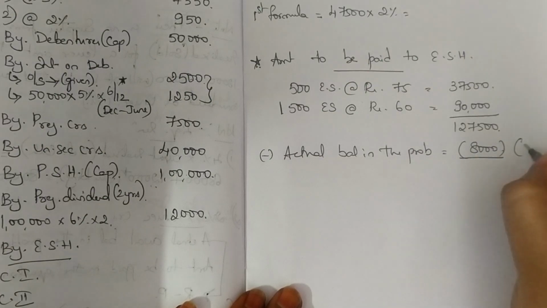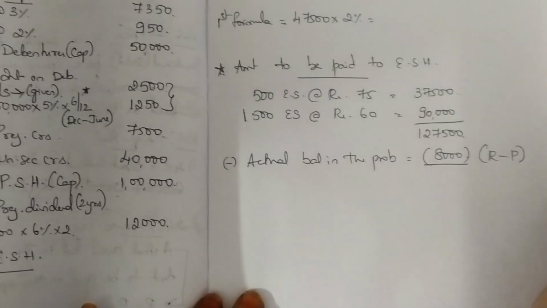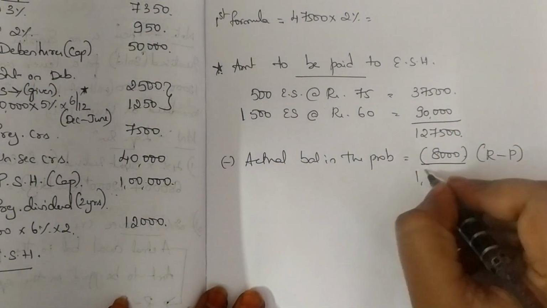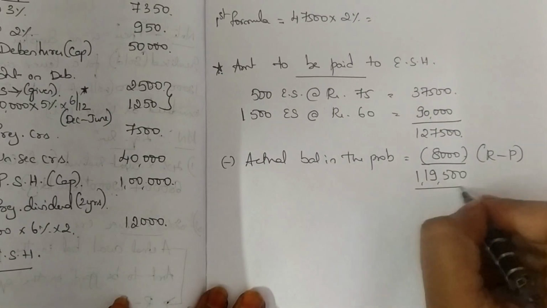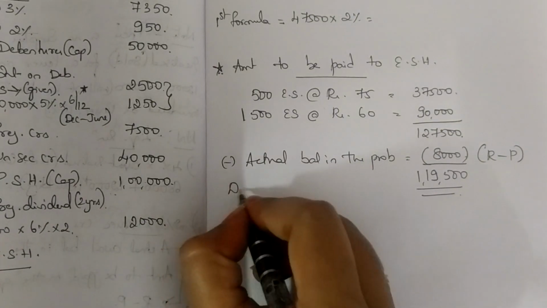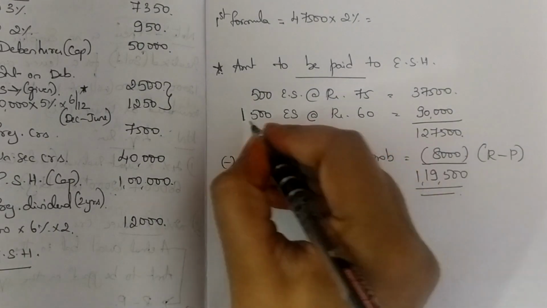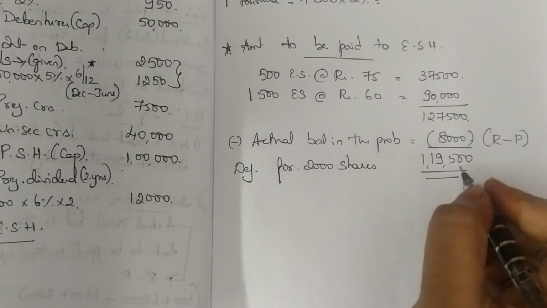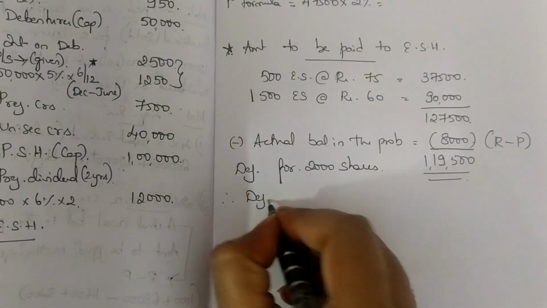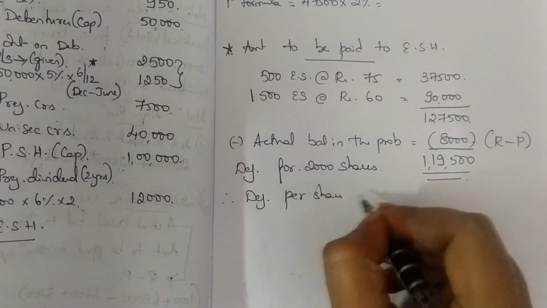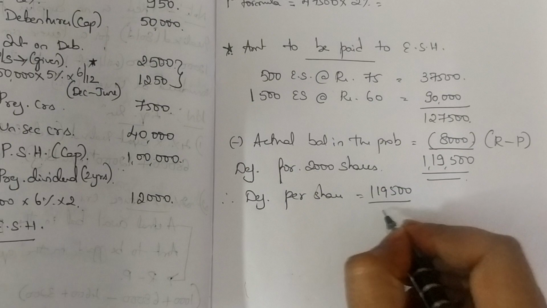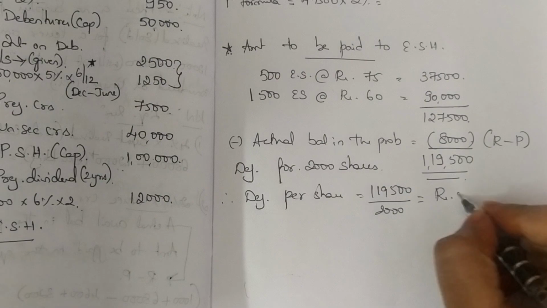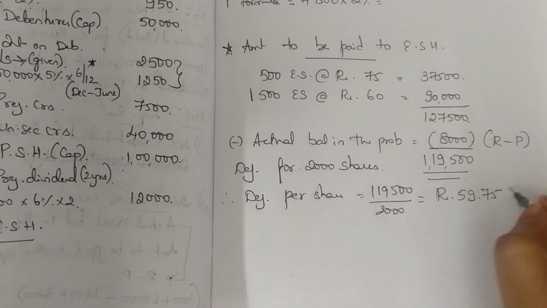Okay, how did you get this 8,000? Receipts minus payment. Please do receipts minus payment, you will get 8,000. So when you minus 8,000, you get 1,19,500. What do you call this 1,19,500? Deficiency. For how many shares? For 2,000 shares, your deficiency is 1,19,500. Therefore, what will be your deficiency for one share? 1,19,500 divided by 2,000. So deficiency per share is 59 rupees 75 paise.